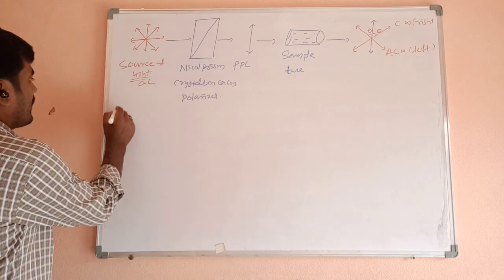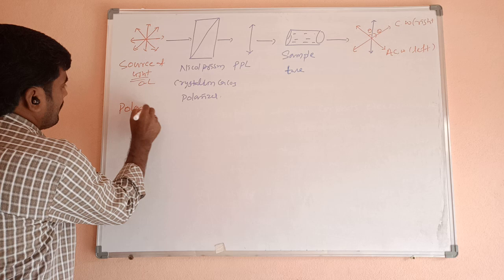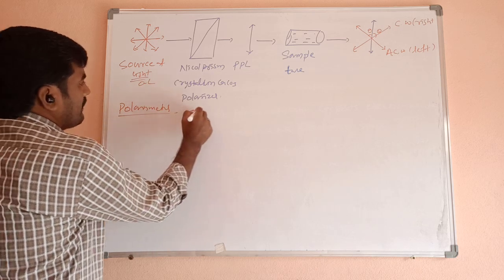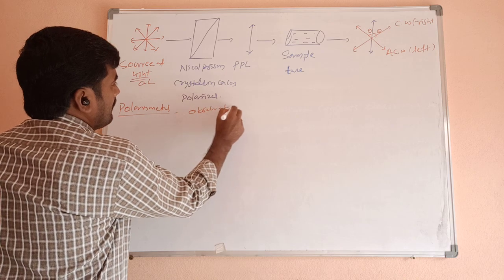This is a polarimeter. Now observations. What are the observations?